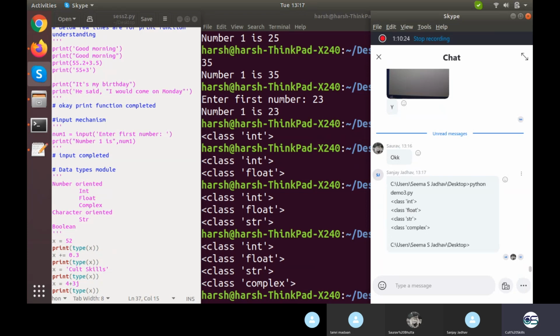Sanjay got it right, yeah. So I hope you are also done with the input and output part. Do not try type functions only, go for input and output as well. Yes, I tried input output also.